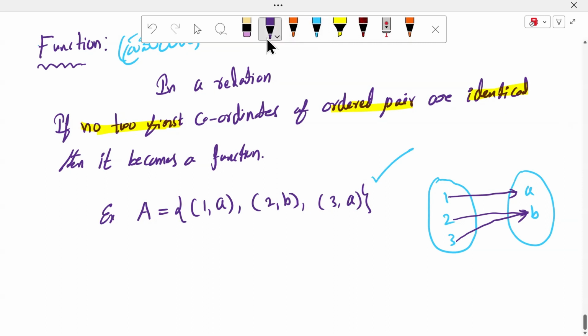3 mapping ega sir. Okay sir. Very good. Good observation sir. Very good observation. So it is 2 is mapping to B and 3 is mapping to A. It is one of the function.